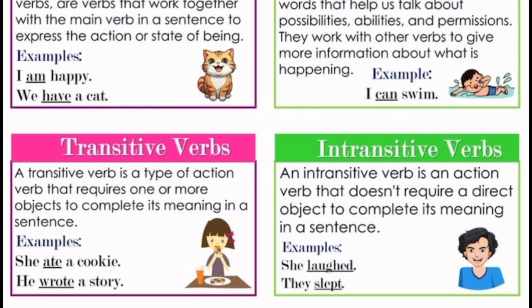He wrote what? He wrote a story. Transitive verbs cannot make sense without what? Without direct objects. Intransitive verb is the opposite. They do not require any object. They make sense with the subject and the verb.